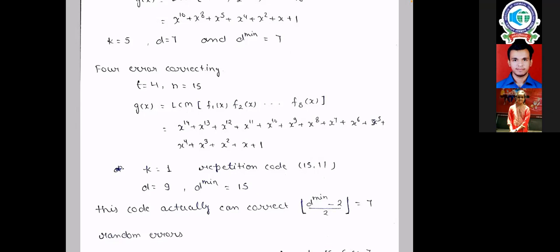Is the BCH code procedure clear to all of you? Depending upon the t value, how many errors I have to correct, we take alpha up to alpha power 2t and their minimal polynomials. We take their LCM, and that is the generator polynomial, and it is correcting at least t errors, with designed distance 2t plus 1.